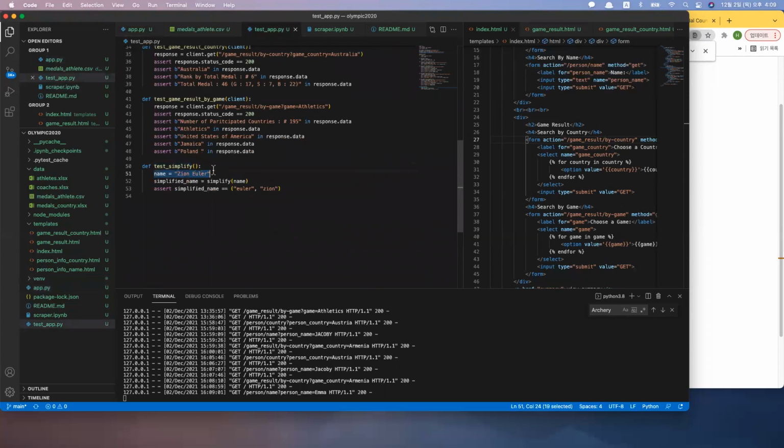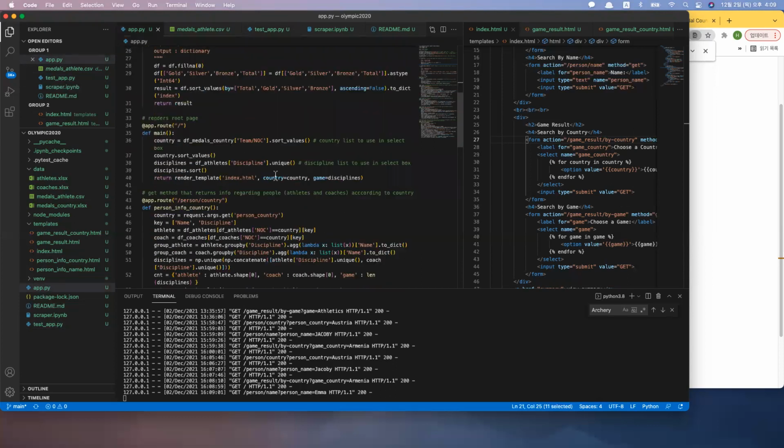For example, if I put in a name of Zion Euler, then I simplify it, and it will have the result of Euler Zion as a tuple, each in lowercase, and also sorted in alphabetical order.